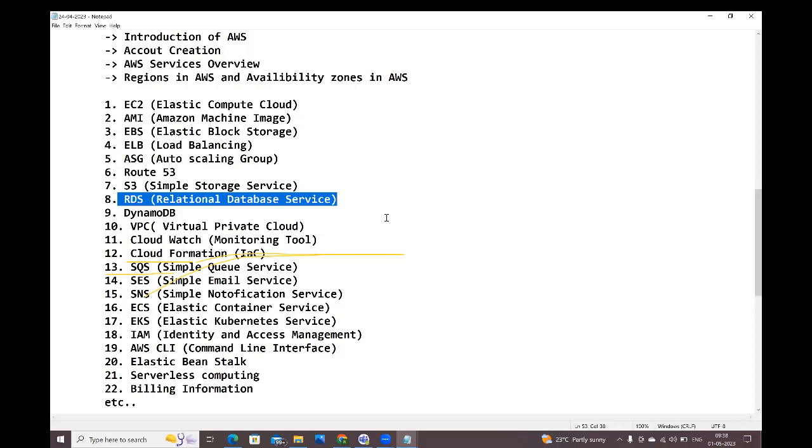You need to share all these details with developers, guys. Whatever details come, you need to give all these details to developers. Developers will configure those details in the application properties file. They have their own application properties file or YML files. They will configure all these DB details there.